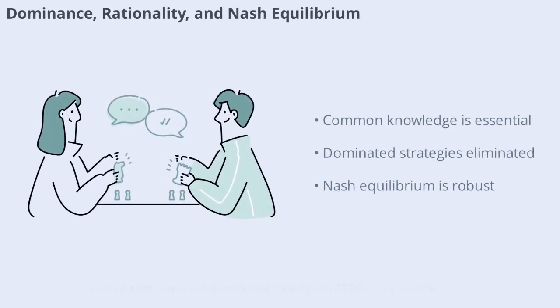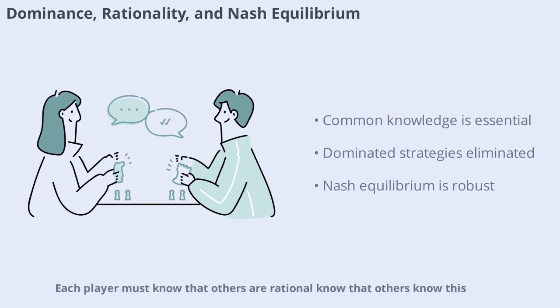Iterated elimination of dominated strategies, IESDS, is a powerful tool for narrowing down possible outcomes in a game. However, it relies on more than just individual rationality. It requires common knowledge of rationality. Each player must know that others are rational, know that others know this, and so on. Without this recursive knowledge, players might keep dominated strategies out of fear that others could act irrationally.